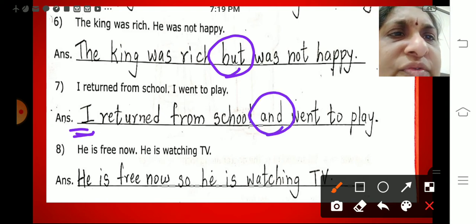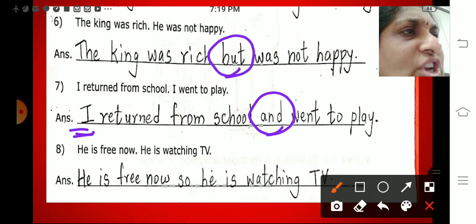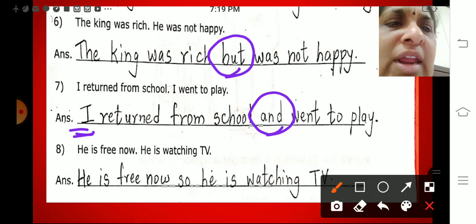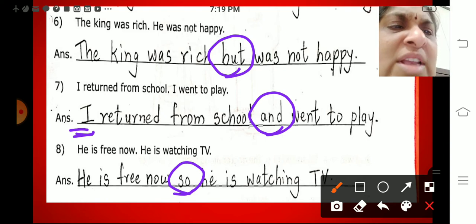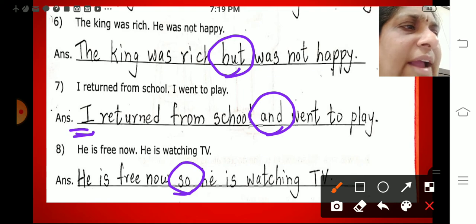He is free now. He is watching TV. So the conjunction is "so." He is free now, so he is watching TV. This is the effect of an action.